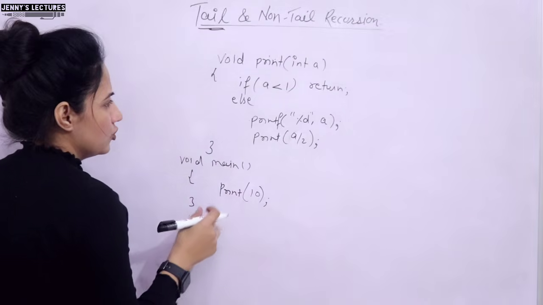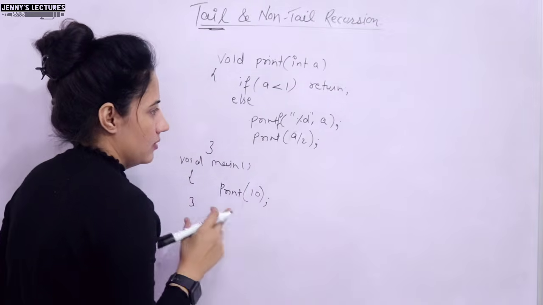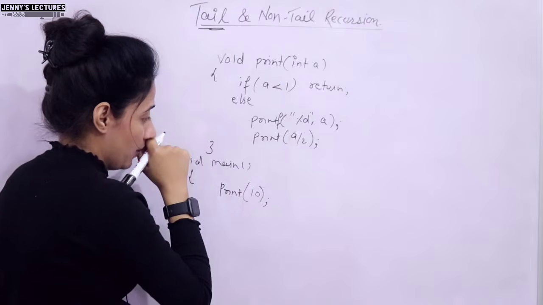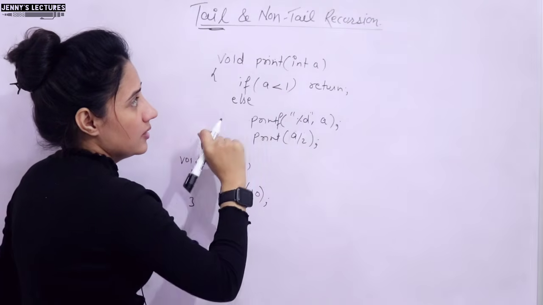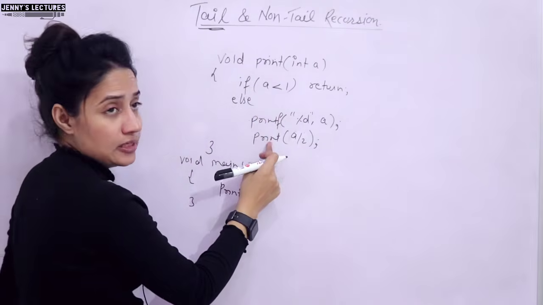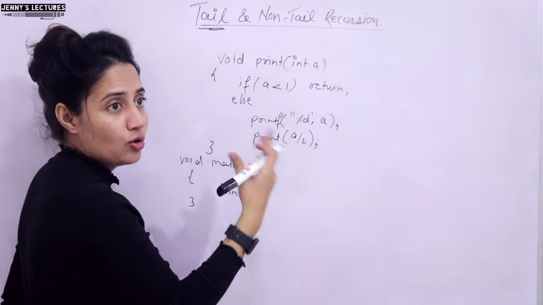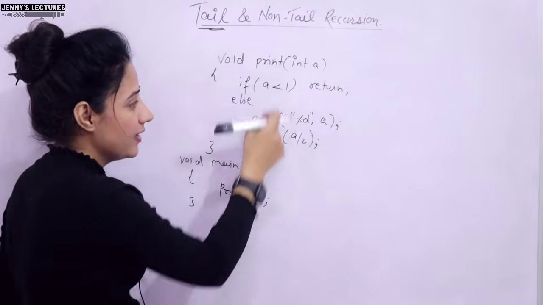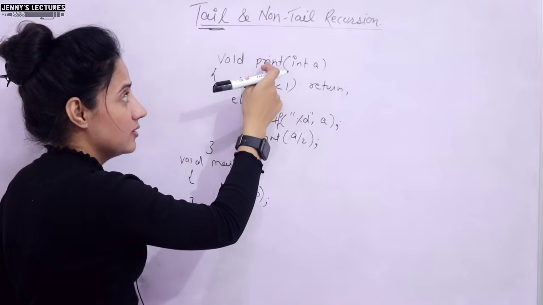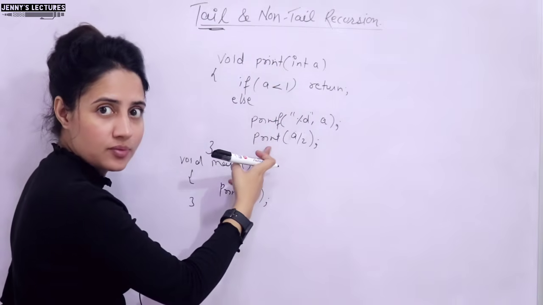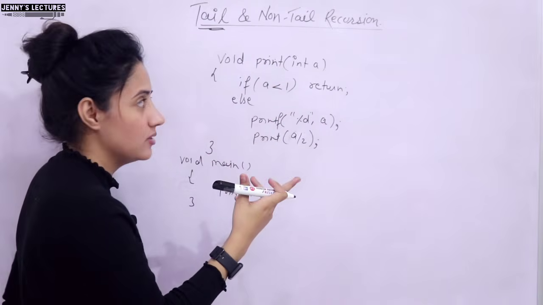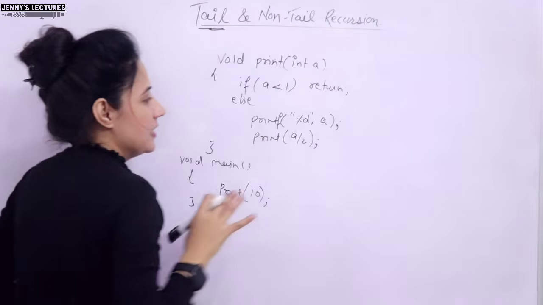So this is a simple program. Here I have one function, print, and print is calling print itself. So this is recursion, but tail or non-tail, that we'll see. Is it direct or indirect? It's direct because this is calling itself directly, right? So it is direct recursion. Tail or non-tail, we will see.